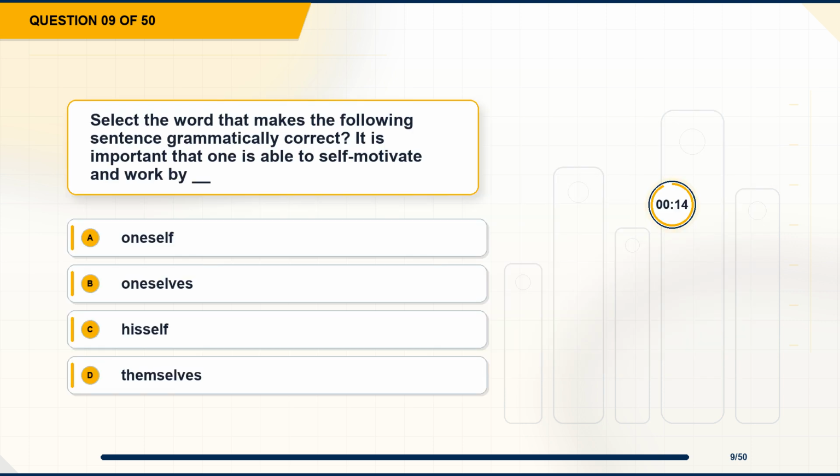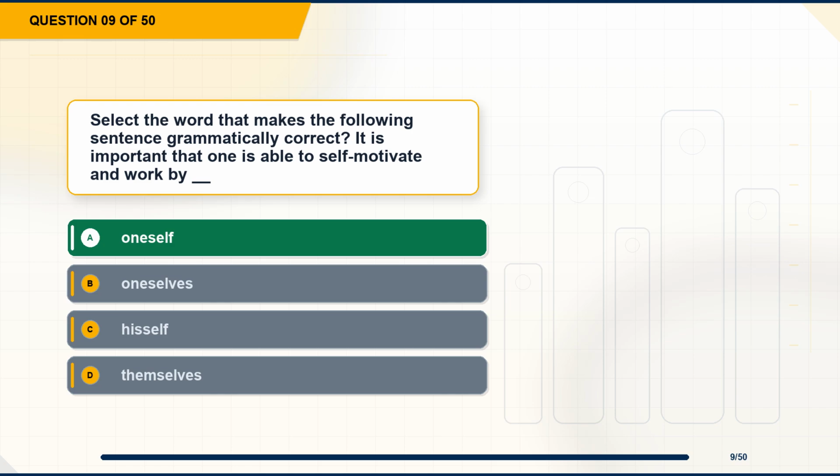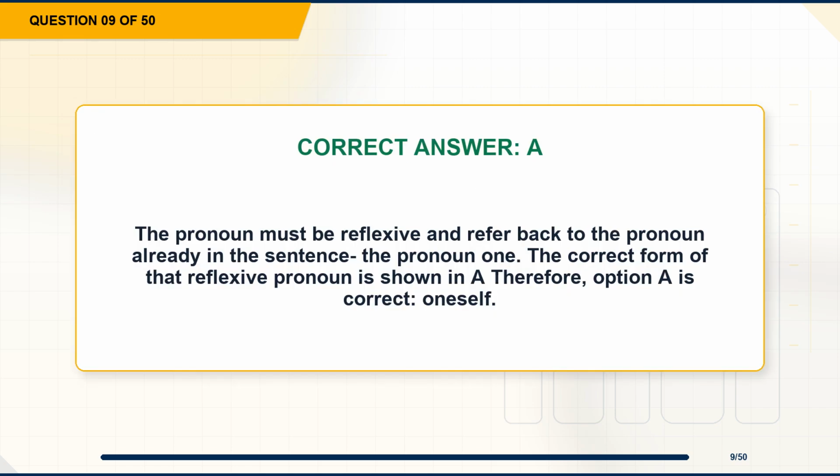Question 9. Select the word that makes the following sentence grammatically correct. It is important that one is able to self-motivate and work by blank. Option A, oneself. Option B, oneselves. Option C, hisself. Option D, themselves. The correct answer is option A, oneself. Explanation. The pronoun must be reflexive and refer back to the pronoun already in the sentence, the pronoun one. The correct form of that reflexive pronoun is shown in option A. Therefore, option A is correct, oneself.